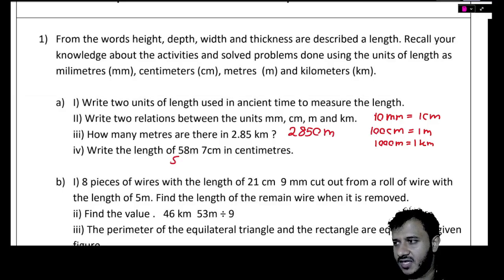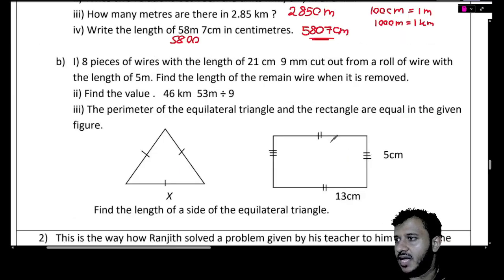Write the length in centimeters. This means how much? 58 times 100. So 5,800 plus 7 centimeters, so 5,807 centimeters.